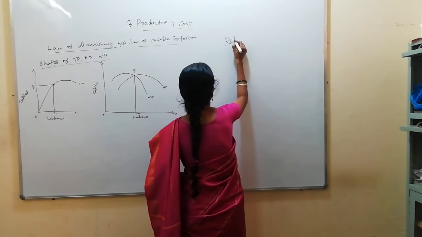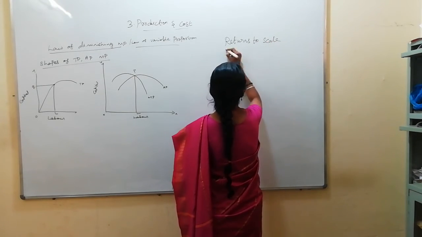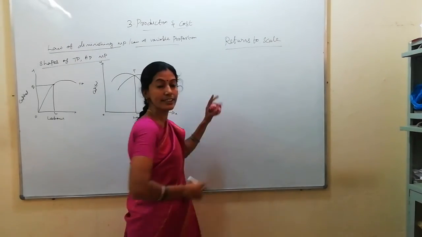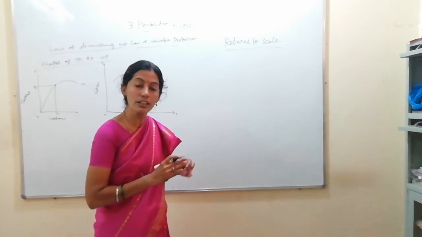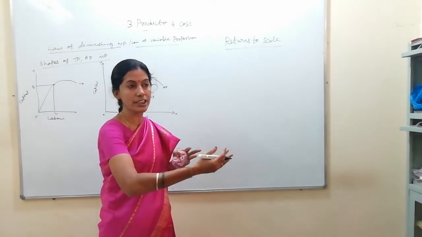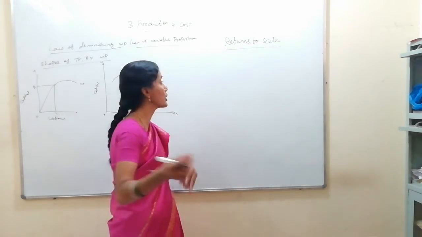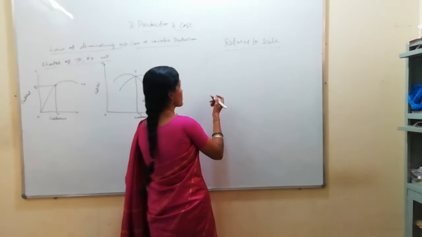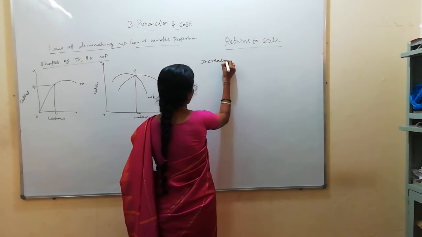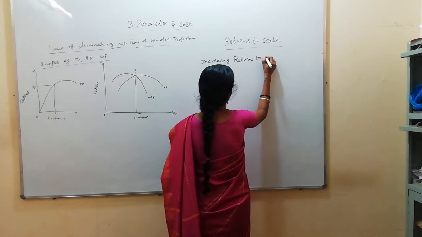Returns to scale. See here, there are three returns to scale. This concept explains what happens during the long run, when the producer keeps increasing all the factors of production. What will be the effect or result on the output side? So there are three kinds of returns to scale. One is increasing returns to scale.